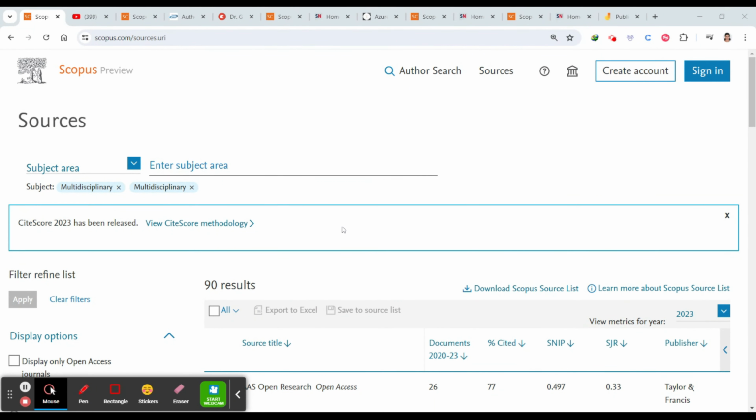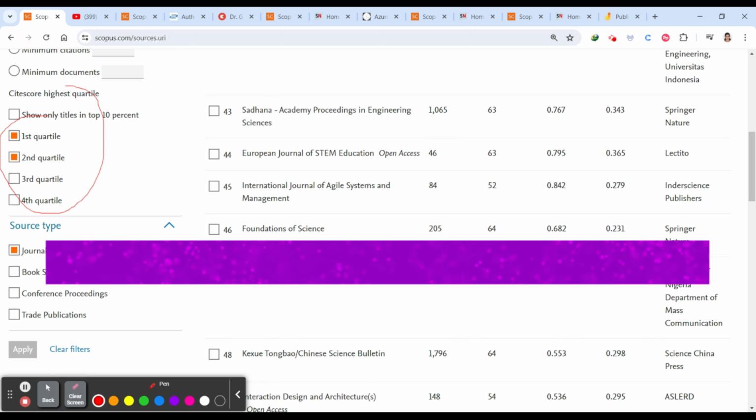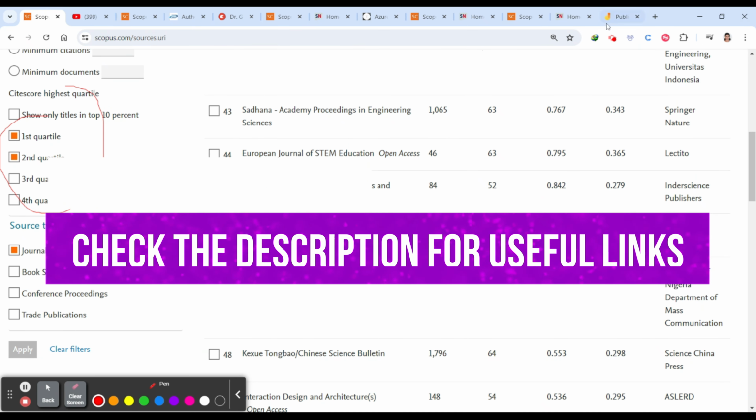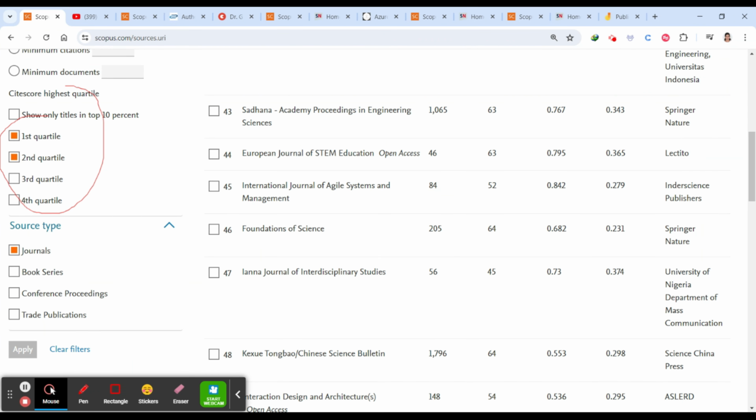So today we are going to see 4 free and fast publishing journals, and that too Q1 and Q2, that is quartile 1 and quartile 2 journals. We'll be discussing various factors like how to choose and everything, like all these things which are mentioned here. And of course, we'll be talking about various topics like engineering.